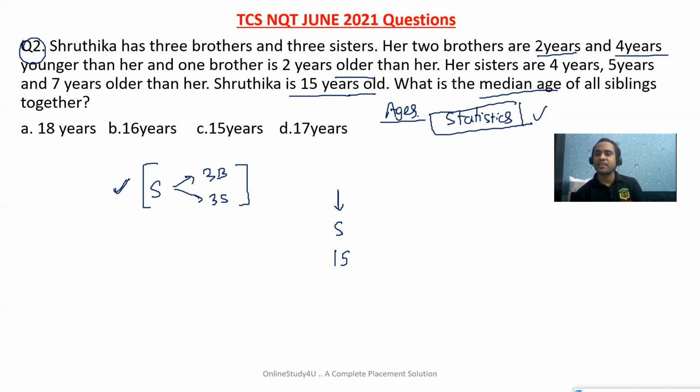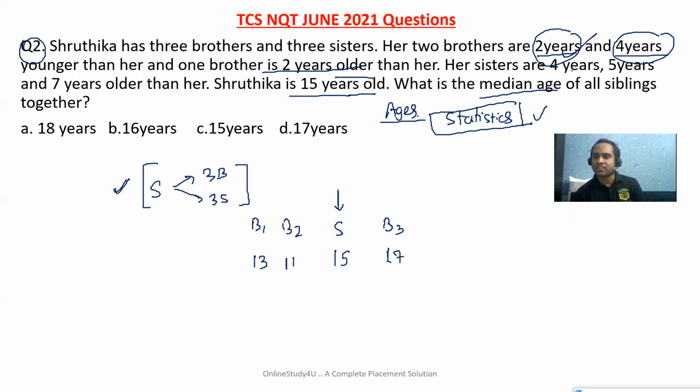Now, her 2 brothers are 2 years and 4 years younger. So younger means, brother 1 is 13 years and brother 2 is 15 minus 4, 11 years. One brother is 2 years younger, so 15 minus 2 is 13. Another brother is 4 years younger, so 15 minus 4 is 11. And one brother is 2 years older, so brother 3 is 15 plus 2, which is 17. Right now I'm just collecting the data, nothing else I'm doing.